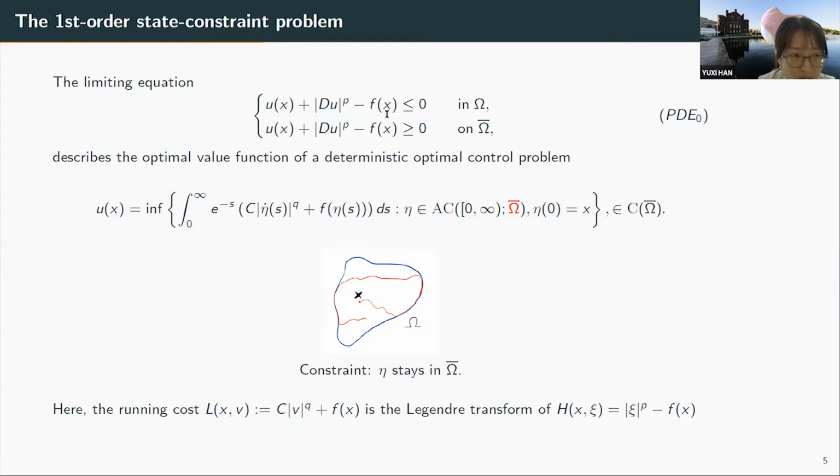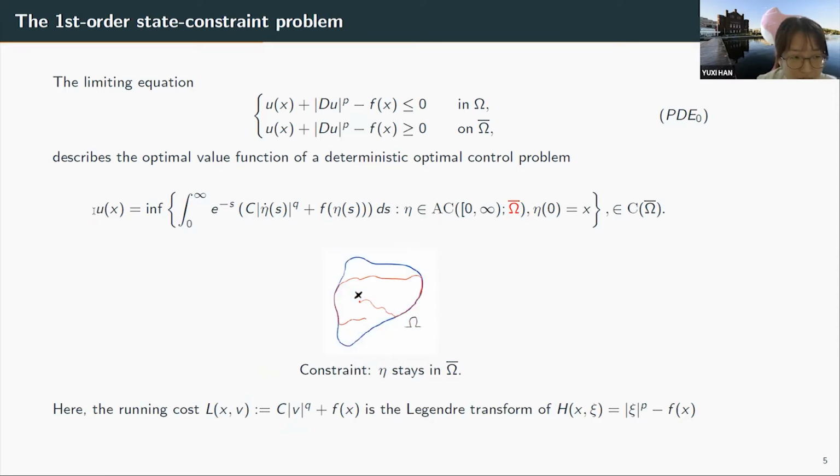The solution describes the optimal value function of an optimal control problem, where the running cost is actually the Lagrange transform of our Hamiltonian. So our Hamiltonian P is between 1 and 2. So here Q is actually greater than or equal to 2. And also we require all the paths that start at X to stay inside our domain. And this is where the name state constraint comes from. So we have this requirement.